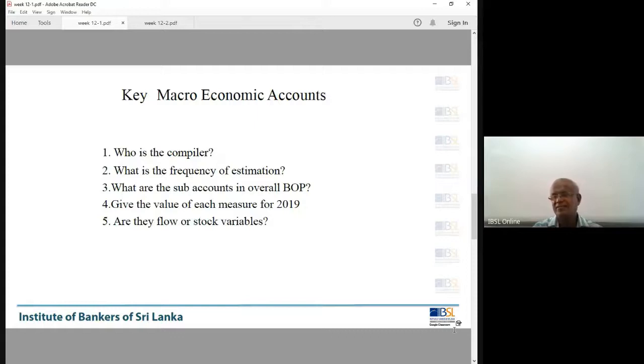MAS, the Monetary Authority of Singapore, is the central bank. Bank Negara is the central bank of Thailand. Central Bank of Sri Lanka. Reserve Bank of India, the central bank of India. Like that. Then the Federal Reserve Bank, the central bank of the US. Then the Bank of England, the central bank of England. They are the compilers.